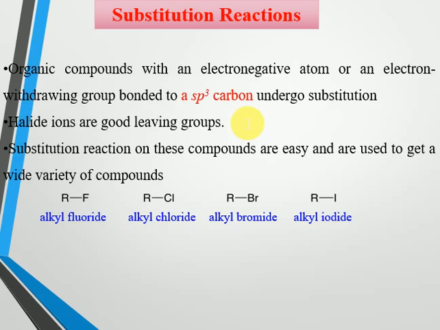In substitution reactions, if the carbon atom is attached to a highly electronegative atom, like alkyl halides, they will generally undergo substitution reactions, where the carbon-halogen bond is highly polar.